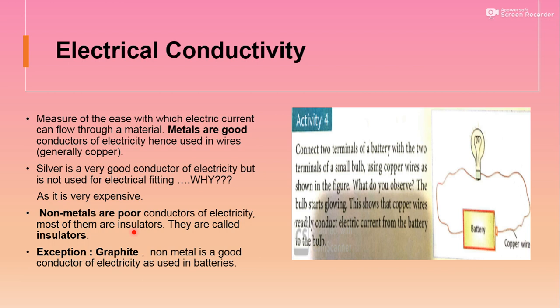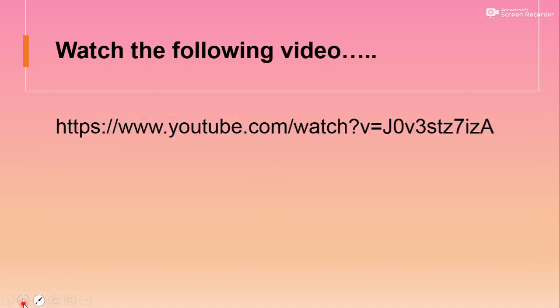You know about insulators. But the exceptional case is graphite. Graphite is a non-metal and is also made up of carbon. It is a good conductor of electricity and is used in batteries. So graphite non-metal होने के बावजूद भी electricity को conduct करता है.